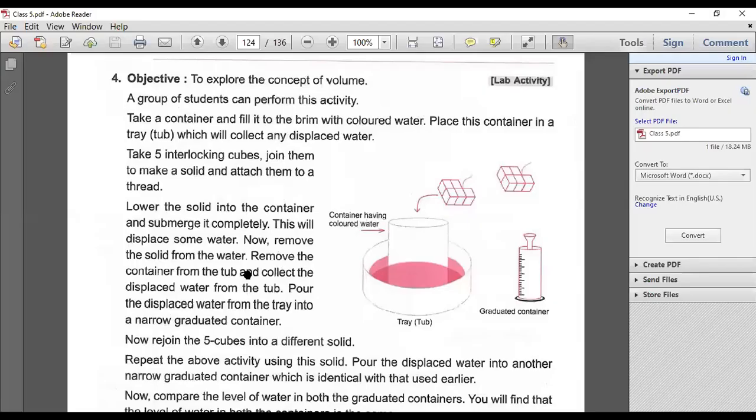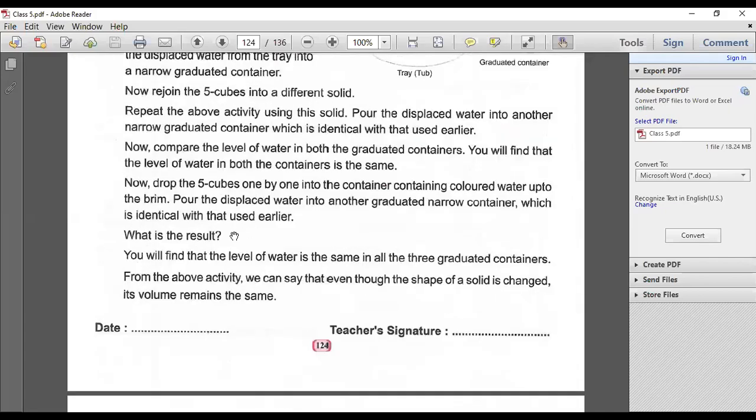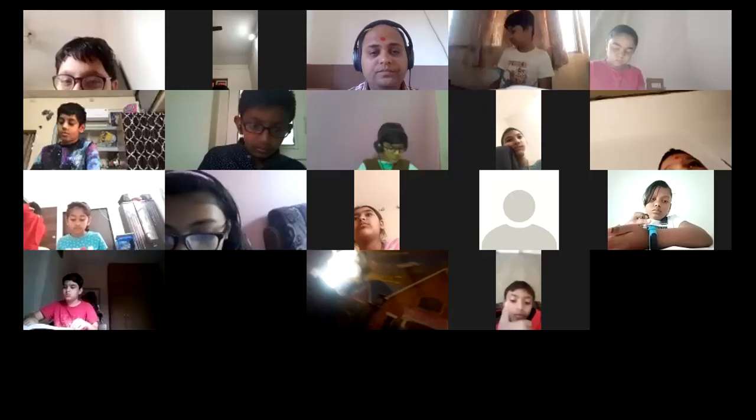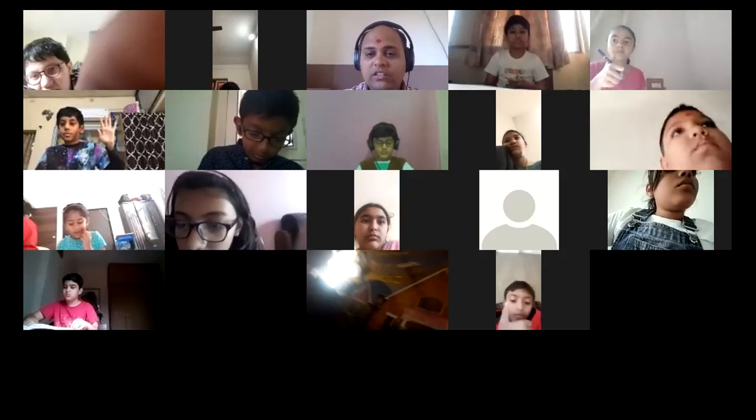This is the activity. You missed out on this one, so you can do it this way again. Then you have to put in different coins, different objects, so that you can measure the volume. Everyone clear on this one?